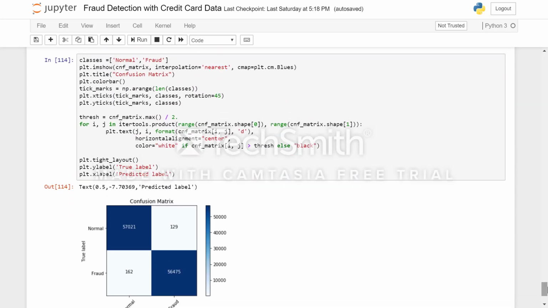If we plot the confusion matrix, you see that of all actual normal transactions, 57,021 are predicted as normal and 162 that are normal are predicted as fraud. Similarly, 129 that are fraud are predicted as normal, and the rest, 56,475, that are fraud are predicted as fraud.